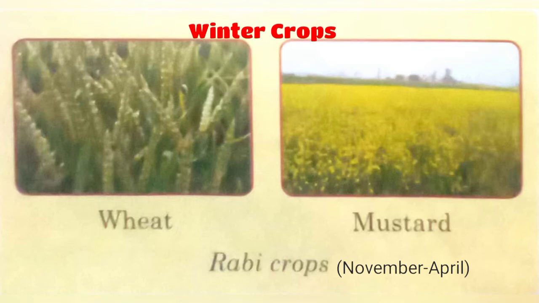So winter crops are called Rabi crops and they can grow from November to April. Some examples are wheat, mustard, lentils and gram. So they can grow in winter season. The crops grown in winter seasons are known as Rabi crops. You have to remember the months, like its duration is from November to April.